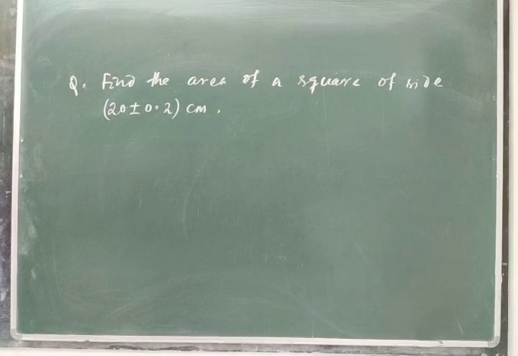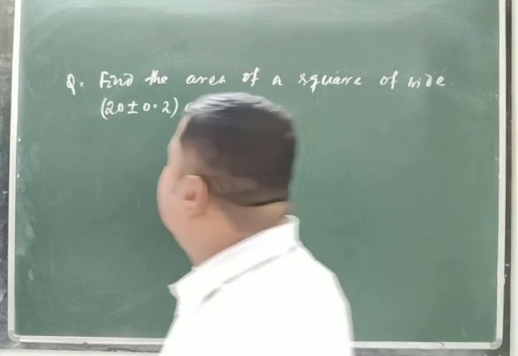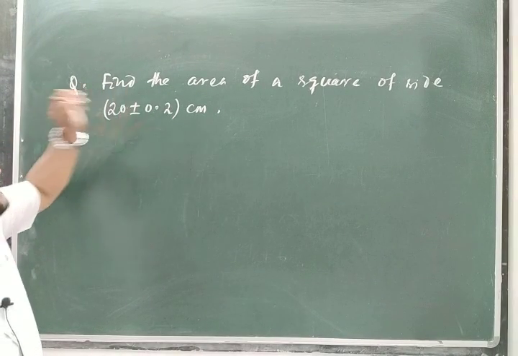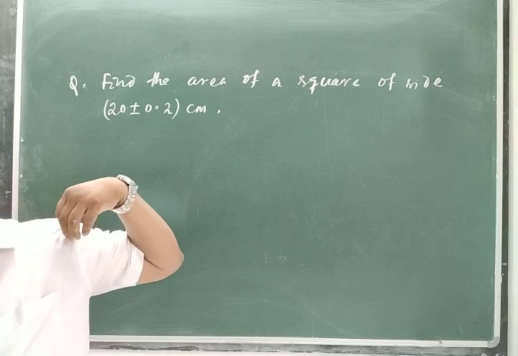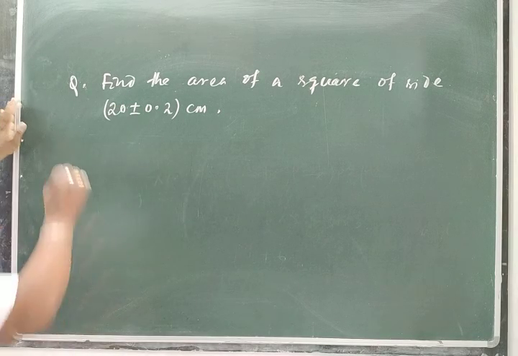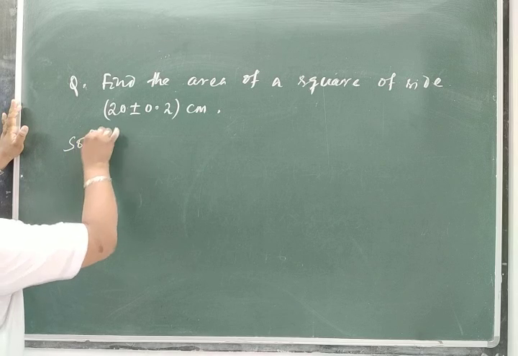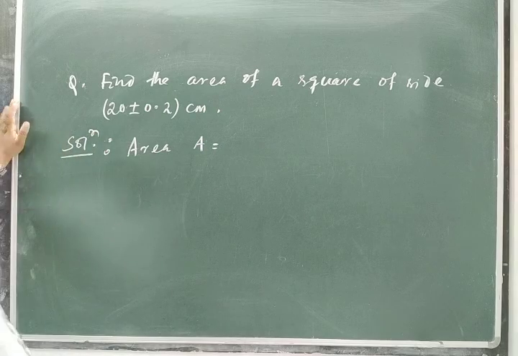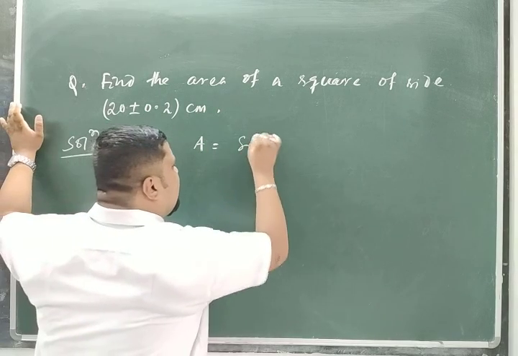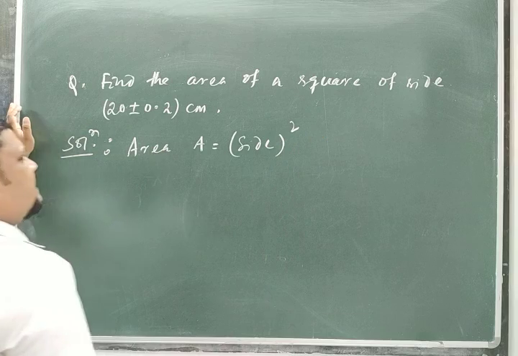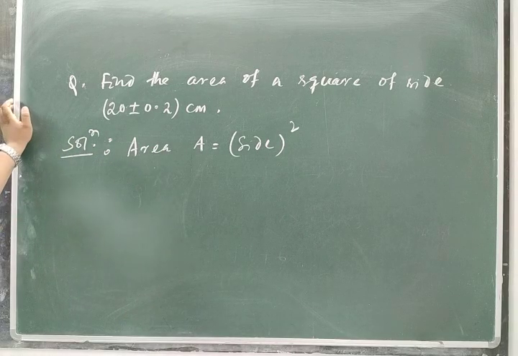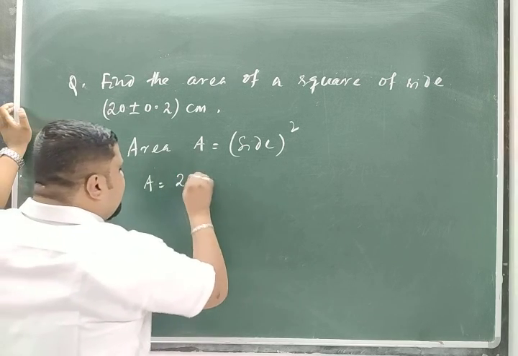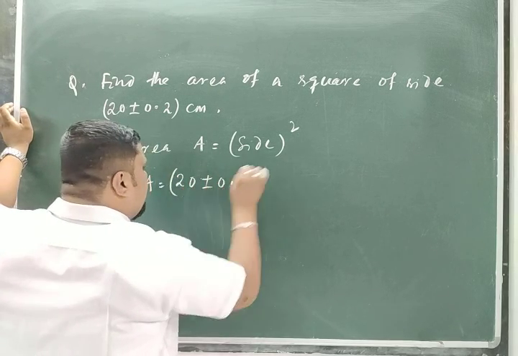Now come to another question: find the area of a square of side 20 plus or minus 0.2 cm. I have chosen these values to make it easier, so that's why we are taking the values 20 plus or minus 0.2 cm. To get the area of a square, as you know the formula, area A is equal to side squared. So area A is equal to 20 plus or minus 0.2, whole square.